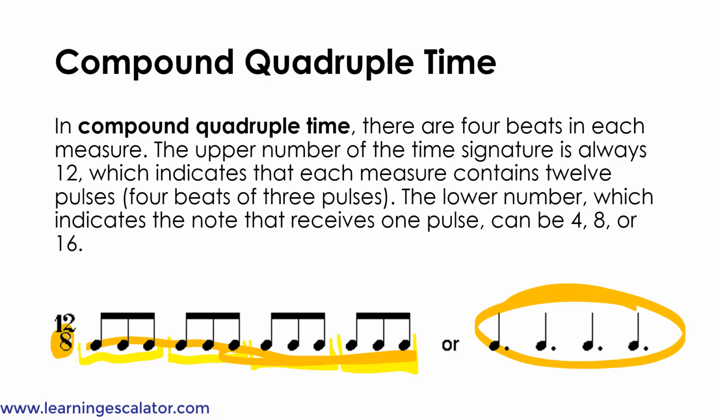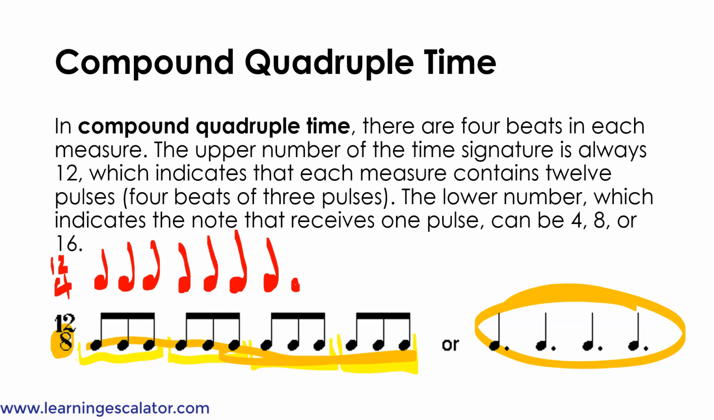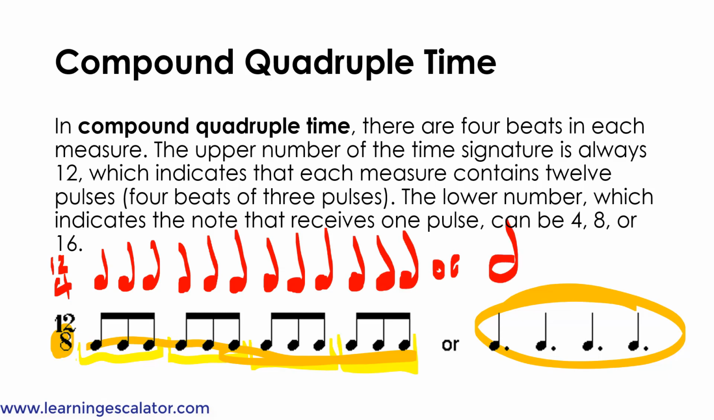And if it said 12/4, that would mean still these groupings of 3, but each note would be a quarter note. The reason it's a quarter note is because it's a 4 on the bottom, which means quarter note. And it would also be written as 4 dotted half notes.